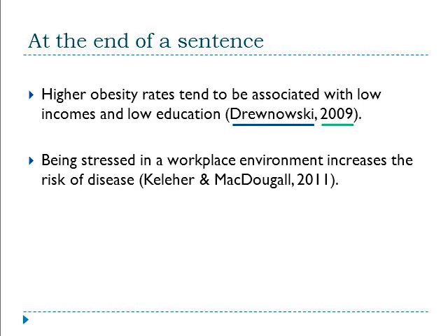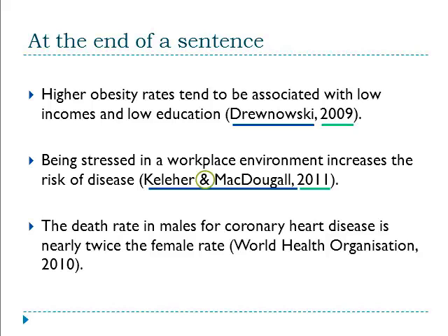Here's another example, this time with two authors. It follows the same pattern of surname and year. Also notice that you can use the AND symbol when the names are within the brackets. You may also want to refer to sources that were produced by an organization. This is treated in the same way, author and year.